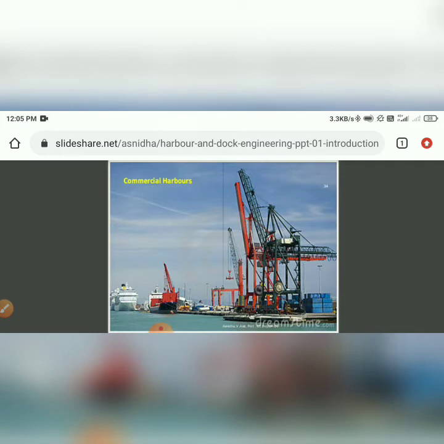As you can see here, the pictures of commercial harbor. Adani Port or Kandla Port is an example of a port, and we are seeing the classification of harbor.